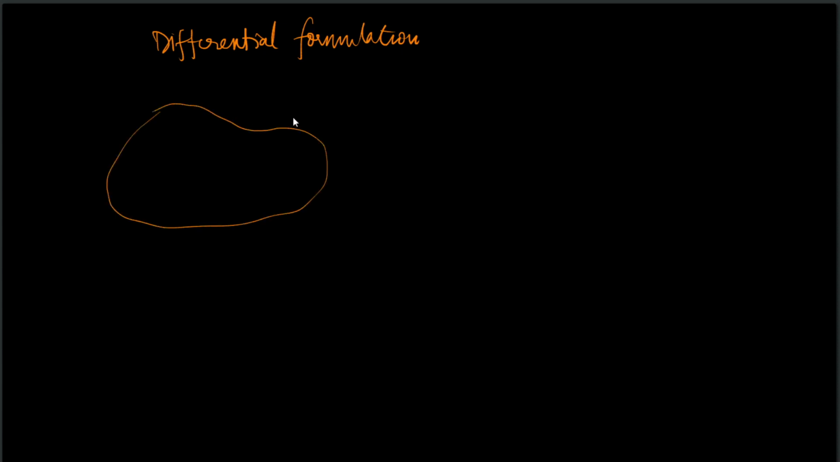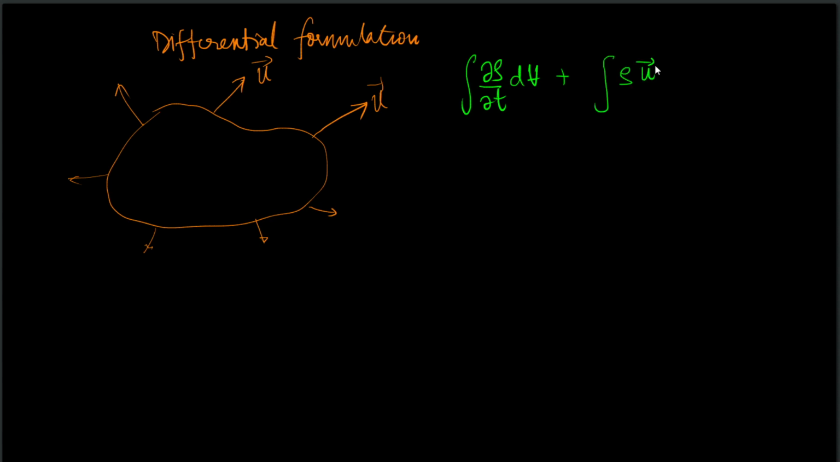Let us now move to the differential formulation of the conservation of mass. So we know that if we have a control volume which moves with the velocity of the fluid, so this control mass is moving with the velocity of the fluid. At all points it has the velocity of the fluid. So we can now write integral del rho del t dV plus integral rho u dot n dA is equal to 0.